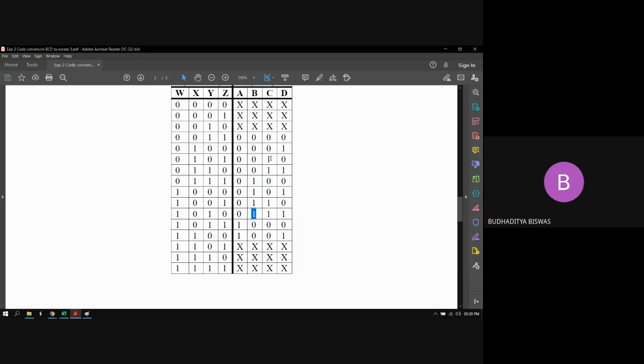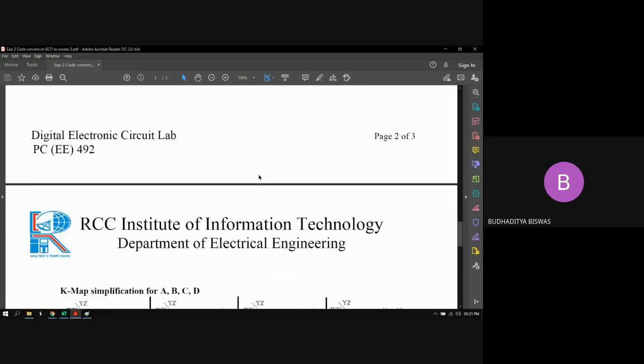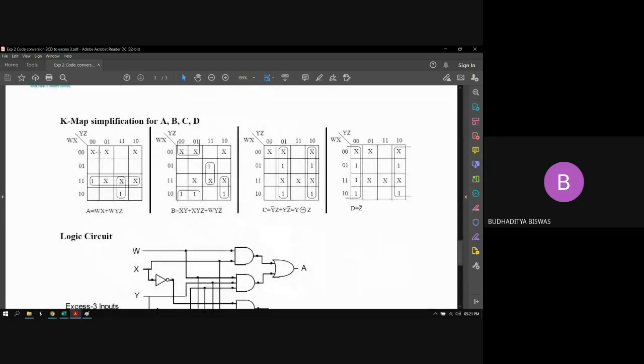C is the summation of min terms 5, 6, 8, 9 plus the same don't care conditions. D is the summation of min terms 4, 6, 8, 9 and 12 plus the same don't care conditions. So after finding the expressions for A, B, C, D, we need to draw the K-map simplification for them.